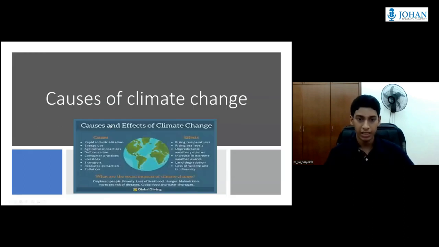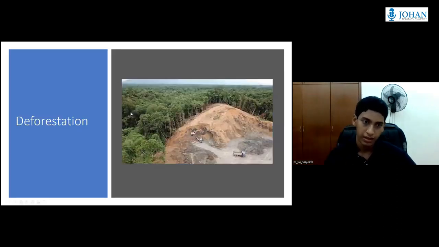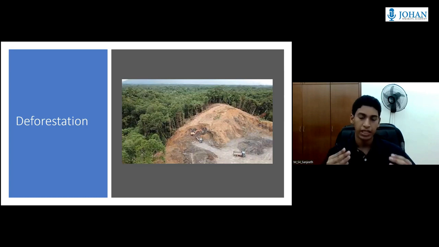Causes of climate change. There are several causes of climate change, but I'm going to talk about three causes. Deforestation. Urbanization creates a lot of greenhouse gas emissions. The majority of it is CO2. Trees are the main source where CO2 is absorbed. Cutting down trees reduces CO2 absorption. Deforestation is the clearing of forested land. Since the 1800s to modern times, most of these forests are razed for agricultural purposes as well as grazing land for animals.